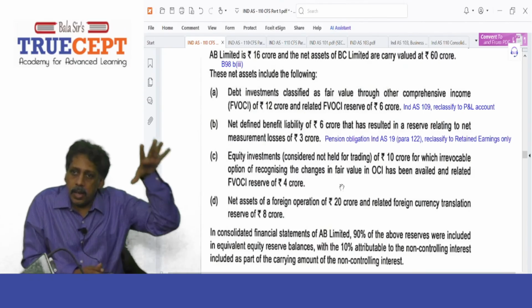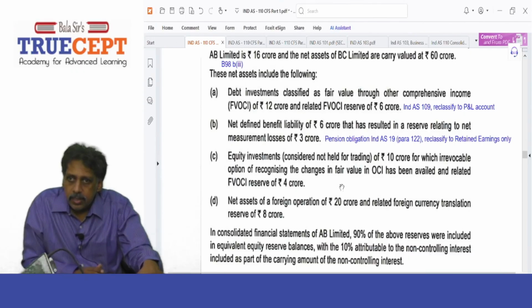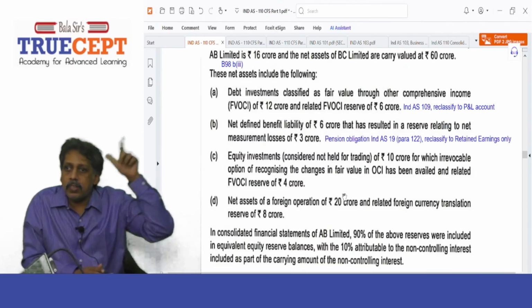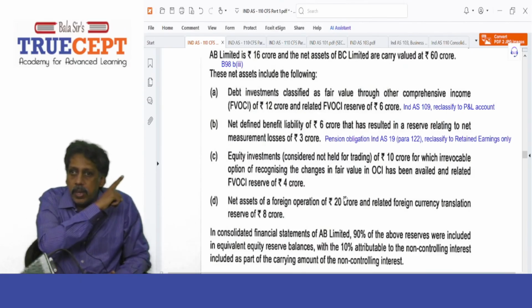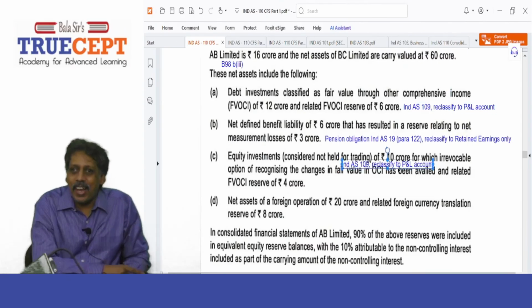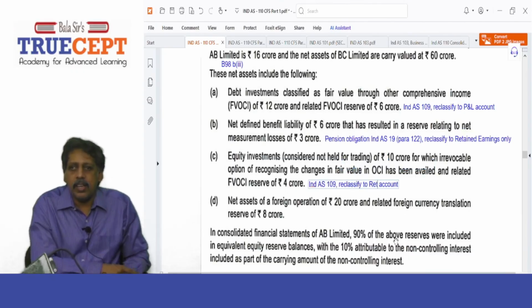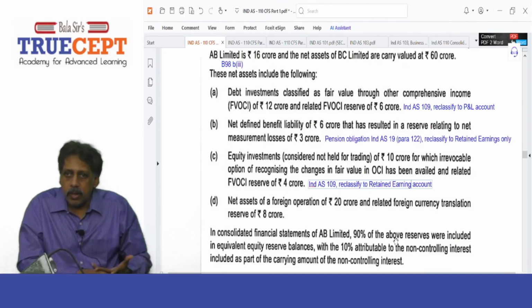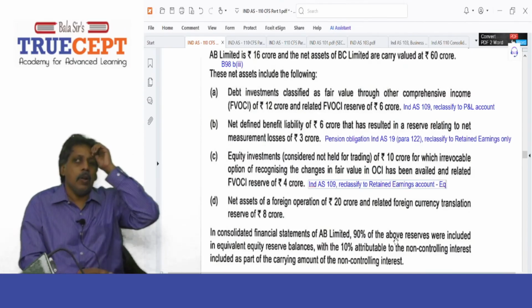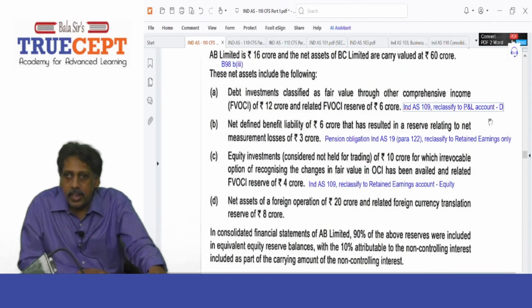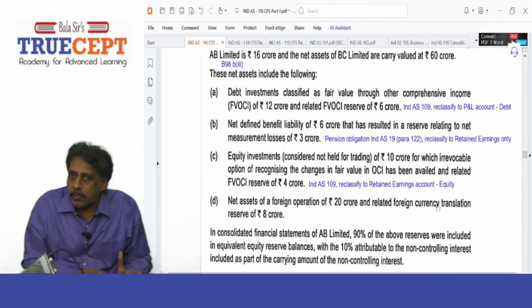What is the entry? Debit OCI fair value reserve. How much? 3.6 crore. And credit which account? Remember, debt instrument to go to which account? P&L, right? Here, retained earnings. Because as per IND AS 109, it says that in case you decide to fair value your investment in equity through OCI, any balance in OCI reserve on disposal of such investment cannot be reclassified to profit and loss, can be taken only to retained earnings. Where is it given? IND AS 109. Again, you can't blame yourself. Got it? Yes, sir. Next.